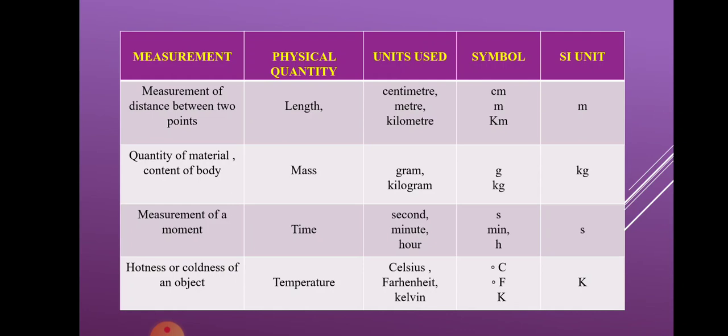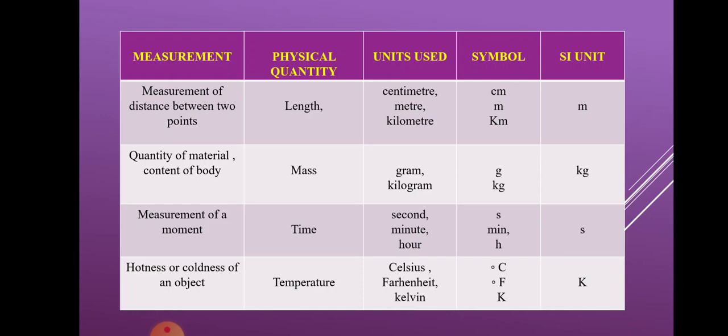Then the last quantity is temperature, which is measured in Celsius, Fahrenheit and Kelvin. The symbol used is the degree sign, the small circle, for degree Celsius and degree Fahrenheit, and K for Kelvin. But the SI unit which is used worldwide is Kelvin. So all of you have understood the SI units that are used.